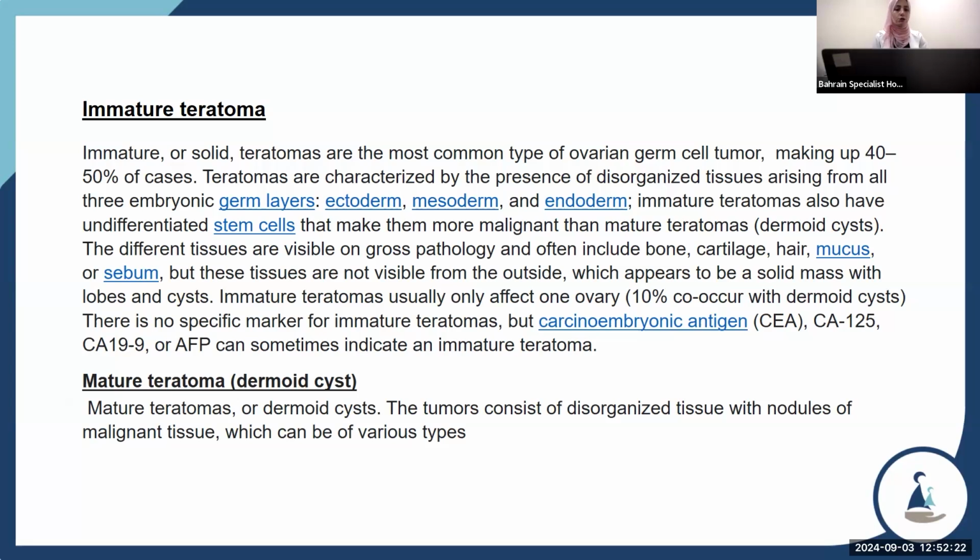Immature teratoma usually affects only one ovary. 10% co-occur with dermoid cysts. There is no specific marker for immature teratoma, but CEA, CA125, CA19-9, or alpha-fetoprotein may be elevated and indicate immature teratoma. Mature teratoma or dermoid cyst. Mature teratoma tumor consists of disorganized tissue with nodules of malignant tissue, which can be of various types.